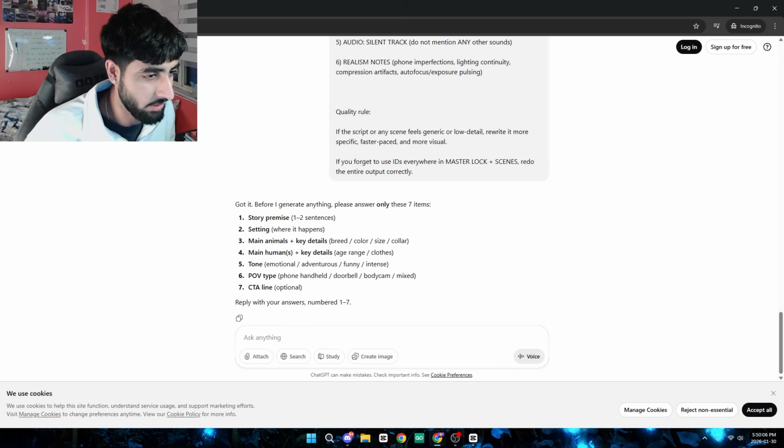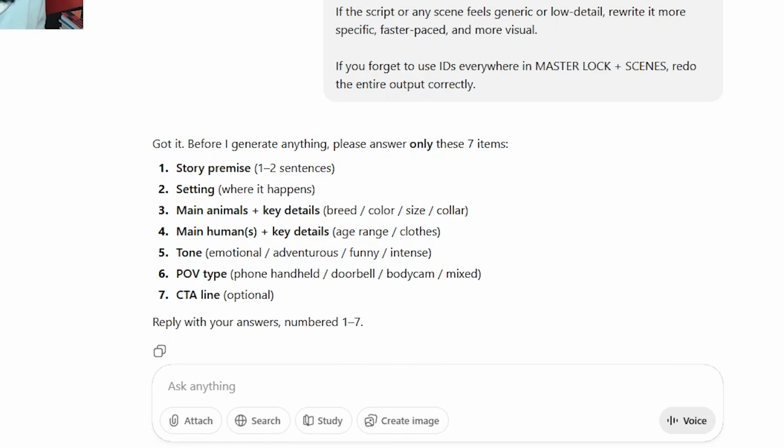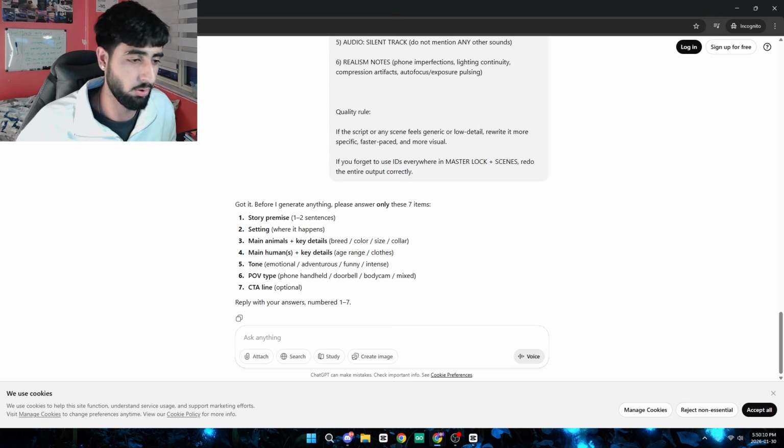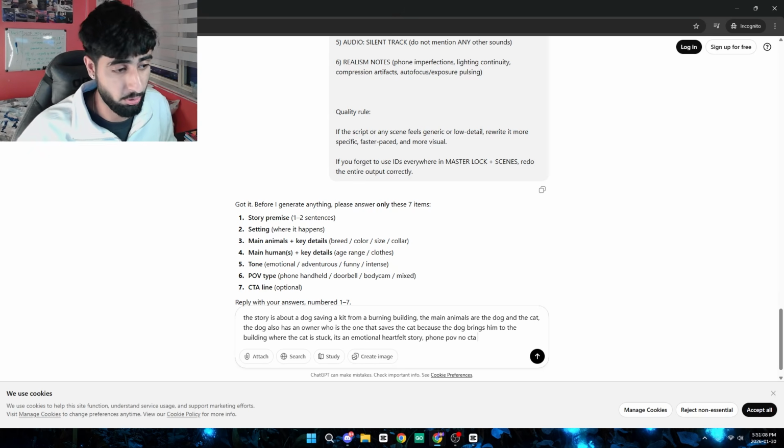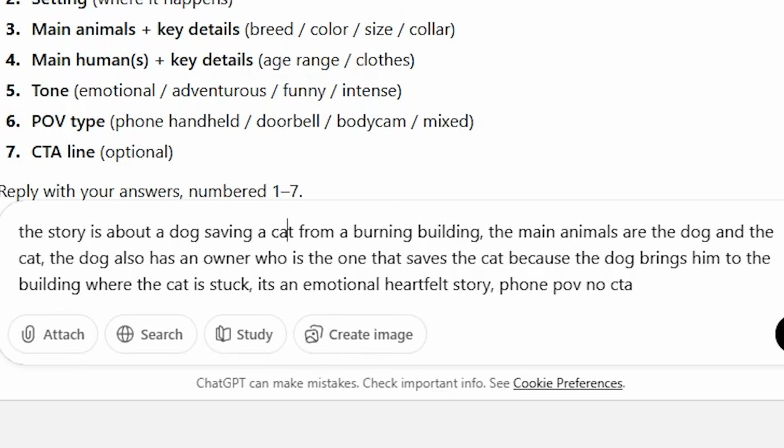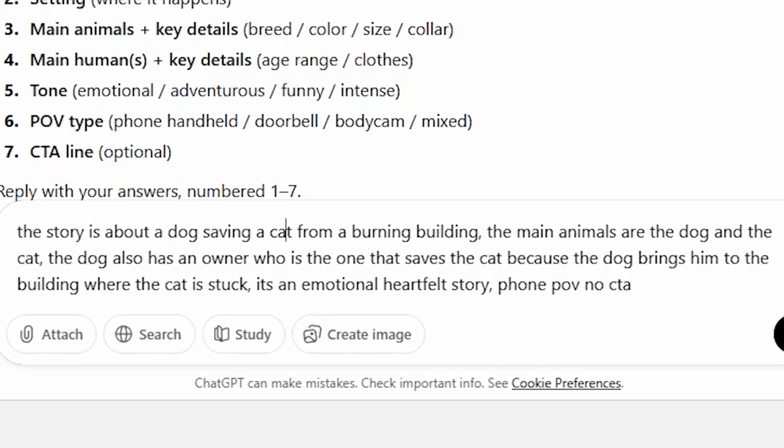But anyways, now that you have this, it's going to ask you what the story is about, the setting, the main animals, etc. I'm going to fill this out quickly. All right, so I just filled this out. It took me literally 30 seconds. I wrote that this story is about a cat from a burning building. The main animals are the dog and the cat.